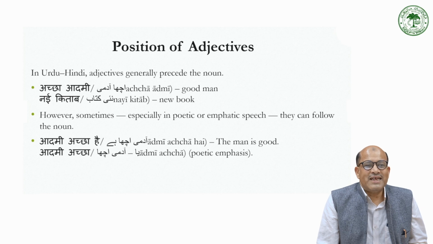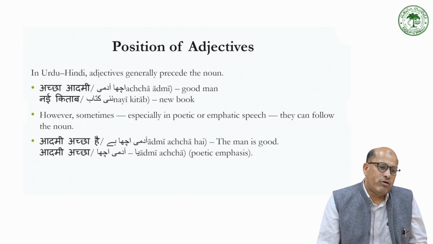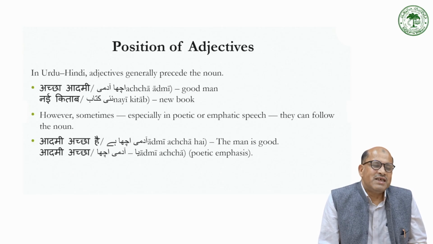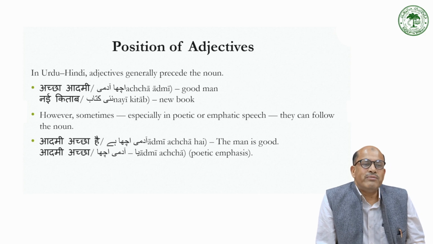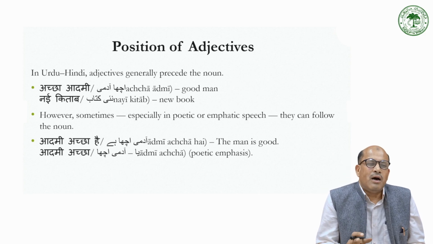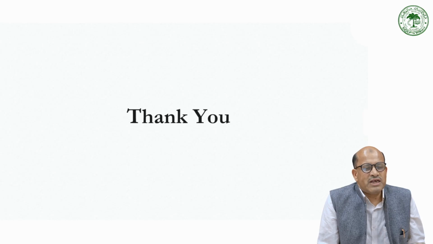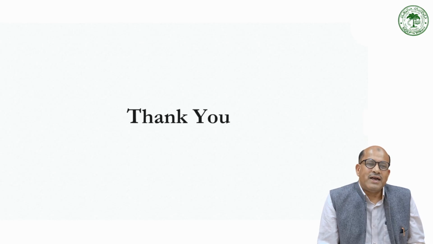Now in Urdu-Hindi, adjectives generally precede the noun. So it's अच्छा आदमी, नई किताब, this is the general condition for the adjective to appear before the noun. However, sometimes, especially in poetic or emphatic speech, they can follow the noun. So in poetry, you will find several examples of this kind of agreement. So अच्छा आदमी becomes आदमी अच्छा है, or आदमी अच्छा independently in a poem. In many poems you will see many reverse orders in poetic use. But generally, the adjective precedes the noun.